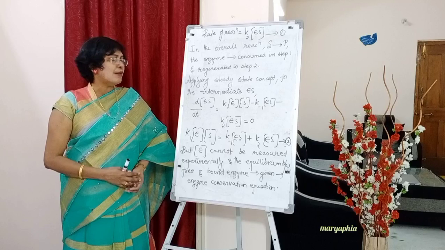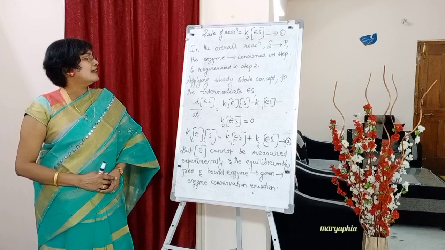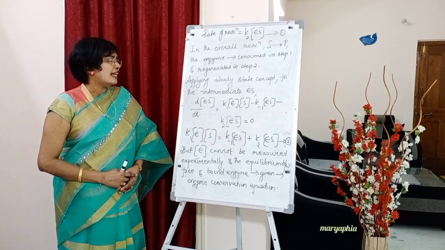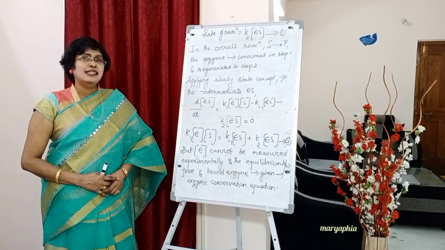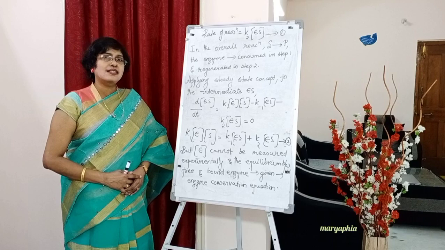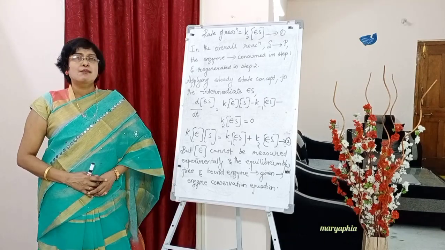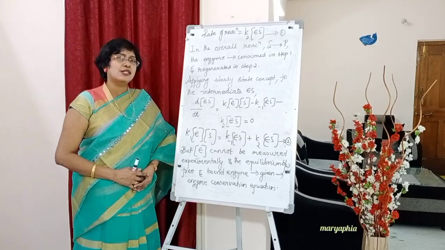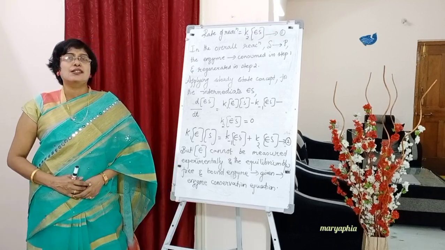Now come back to this enzyme catalysis. We will write the steady state concept for the intermediate ES. Ready? Write down. Rate of change in concentration of ES with time: d of ES by dt is equal to the first step forward reaction, the rate constant K1 into concentration of E into concentration of S, minus the rate constant of the backward reaction K minus 1 into concentration of ES, minus K2 into ES concentration, is equal to 0.